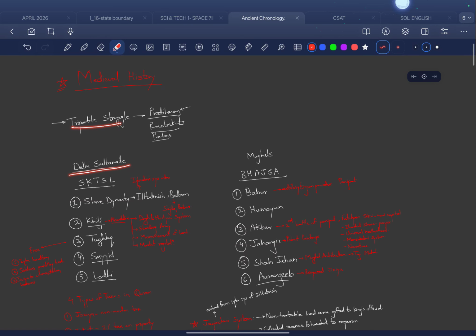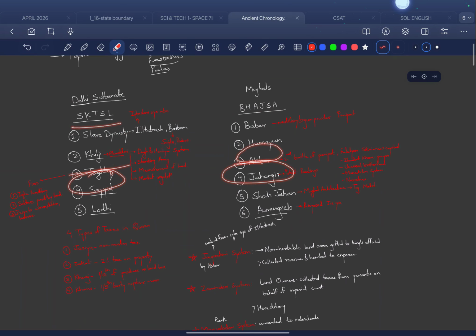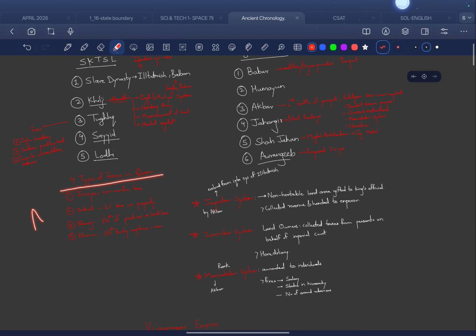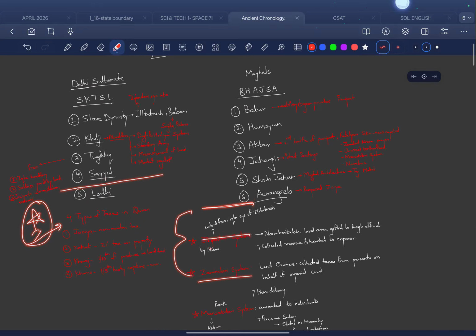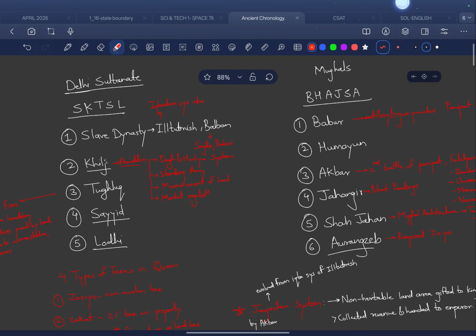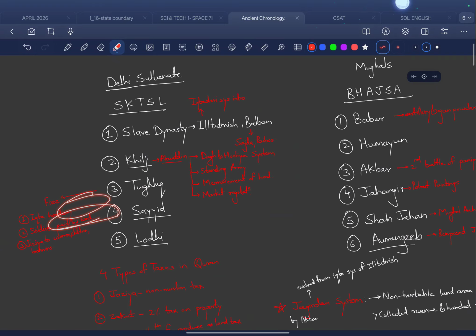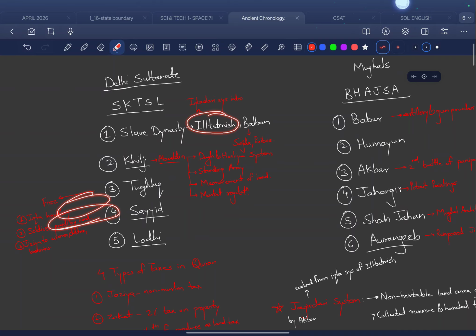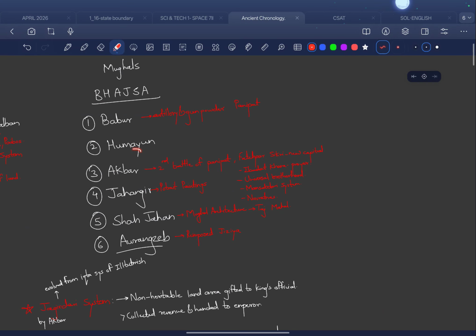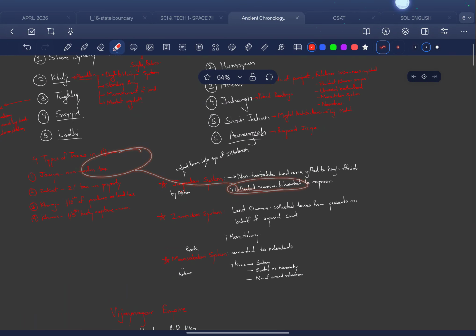Tripartite struggle, Delhi Sultanate, then we have Mughal Sultanate. These are the acronyms, or you can call them mnemonics, that I have made for them. Then we have 4 types of taxes. This is also important. One word association questions can come from this. Then we have Jagirdari, the difference between Jagirdari, Zamindari and Mansabdari. Which of the following are hereditary? Who made Ikta hereditary? Tell me this answer. We know Firuz Shah Tughlaq made Ikta hereditary. Who introduced Ikta system? We know Iltutmish introduced Ikta system. What did Akbar do? Akbar introduced Mansabdari system. So these are the things that we need to remember for examination.